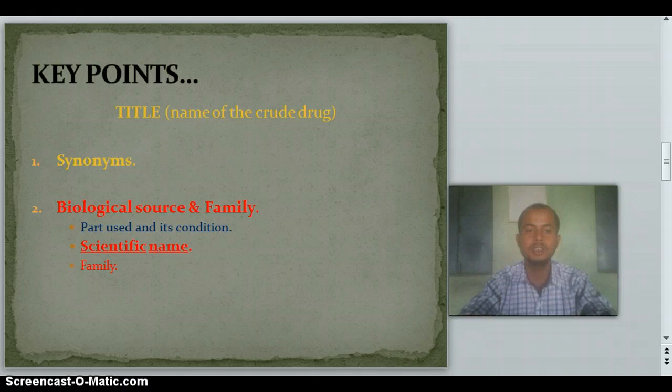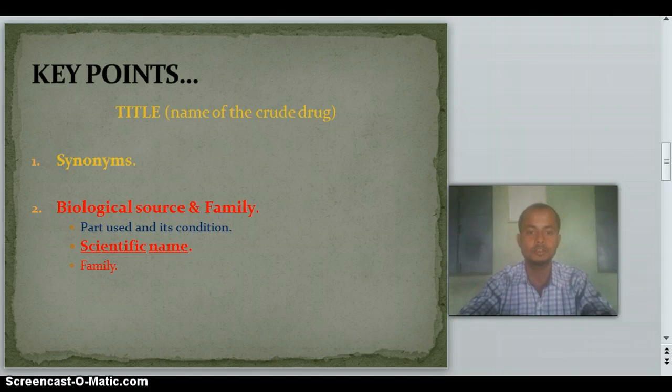Now while you study the crude drugs, what are the key points you have to focus on? Firstly, you have to mention the name of the crude drug or title of the crude drug at the top. Then you have to go for its detailed description. Firstly, you have to study the synonyms for the crude drug. Synonyms are nothing but the other common names of the drug which you have to mention.